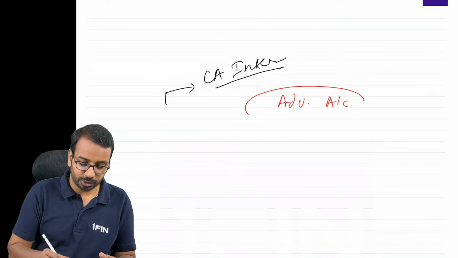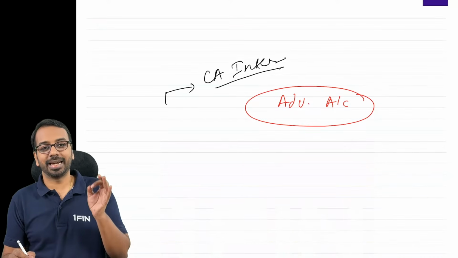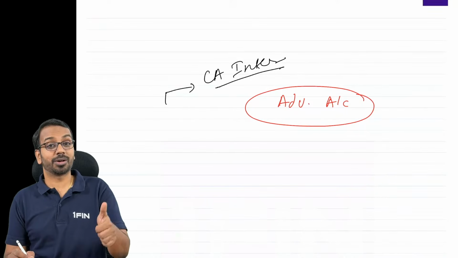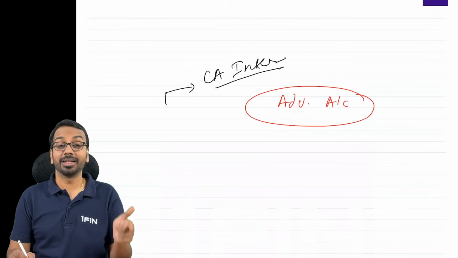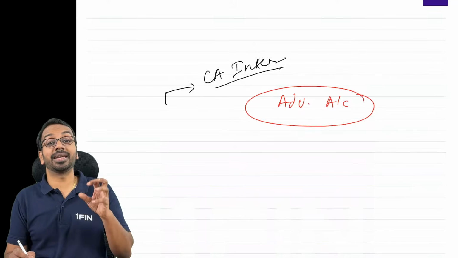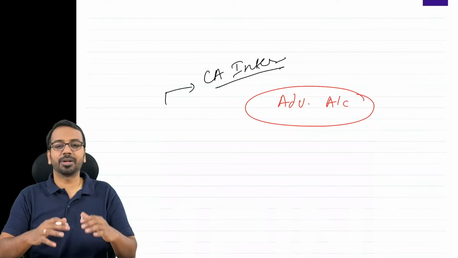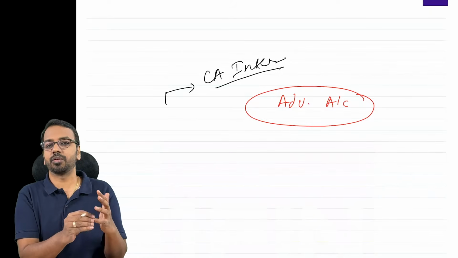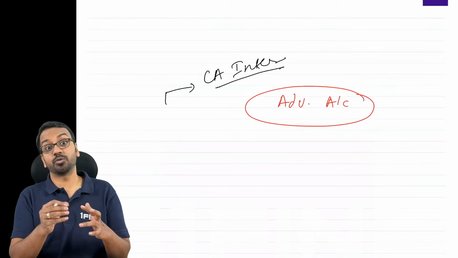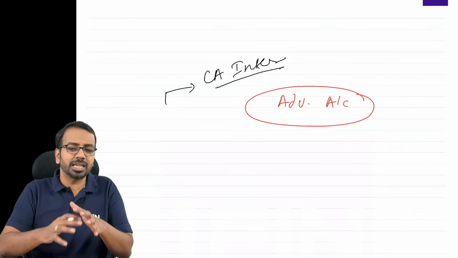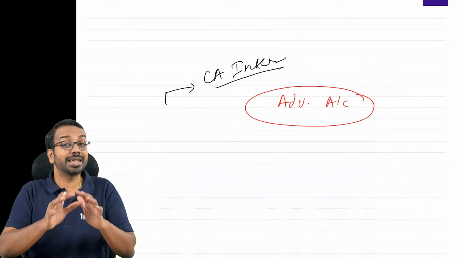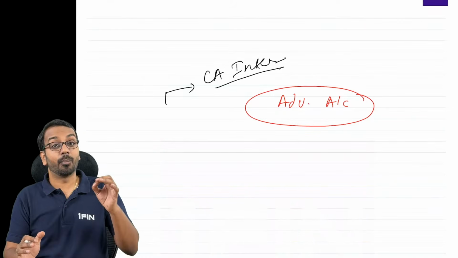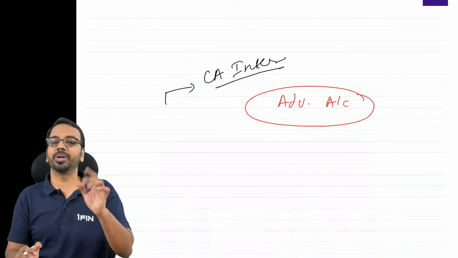So Advanced Accounting, the first paper of CA Intermediate, one of the most important papers, lengthy one, but at the same time it is highly scoring. This is one paper which is not very difficult. See, other papers, sometimes we find difficulty in audit, sometimes you may find difficulty in law. If you ask me, overall Advanced Accounting is an average paper and highly scoring, but it will be pretty lengthy.